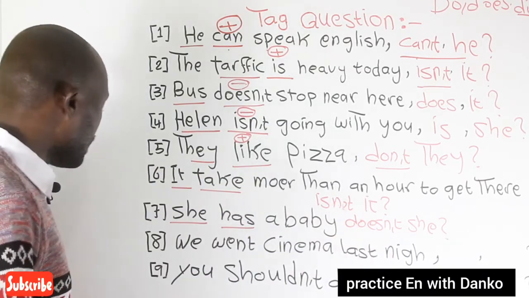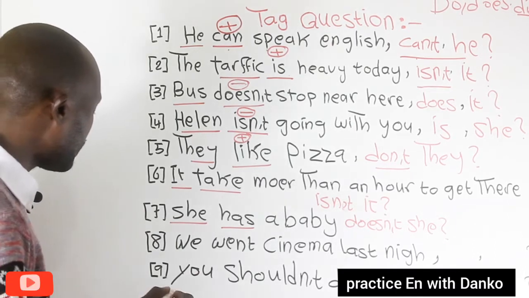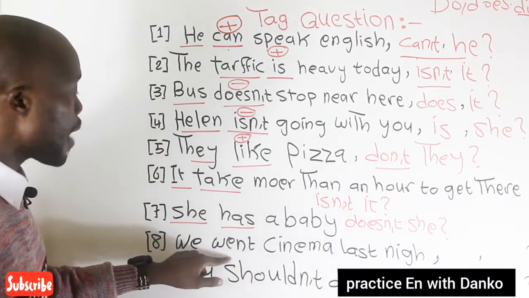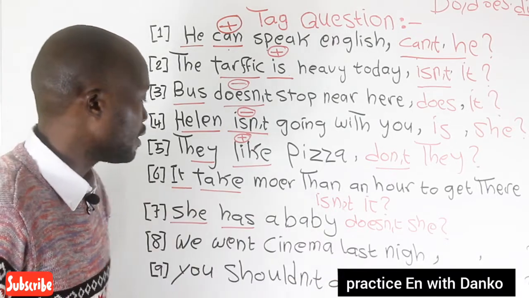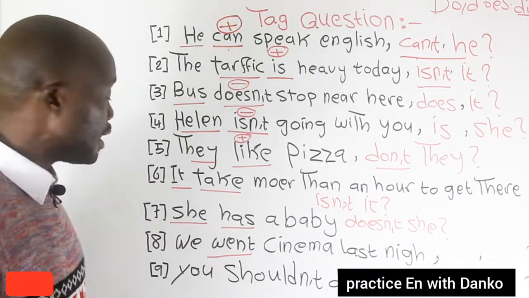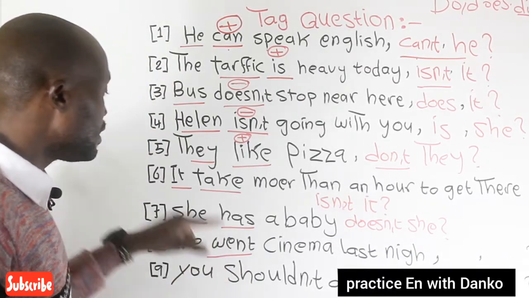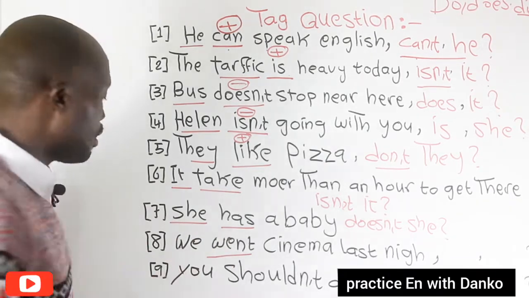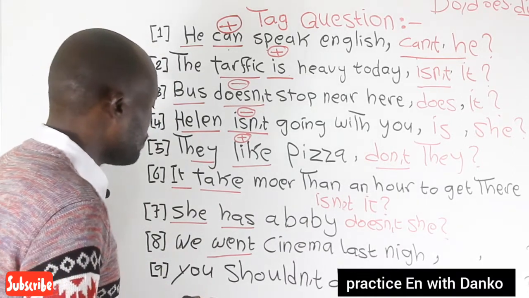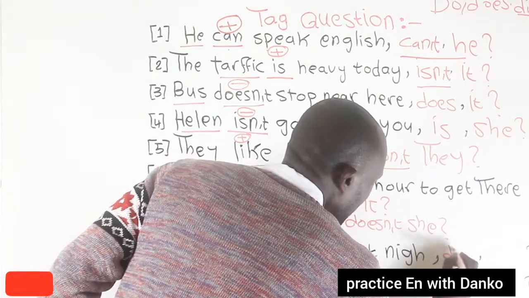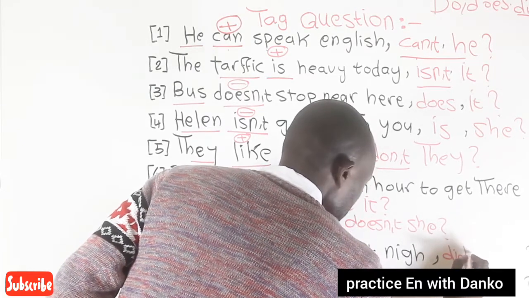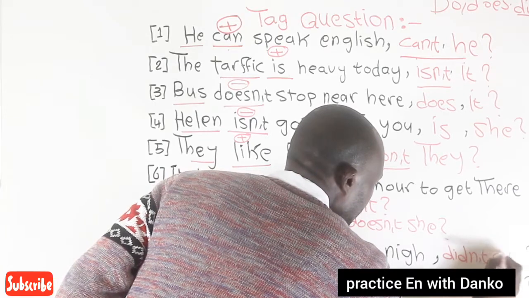Okay. Let's move on to number 8. We went to the cinema last night. Went is the verb. As you know, the past of go is went. So here the sentence is in the past simple tense. We need to use did for the tag question, did not, we.